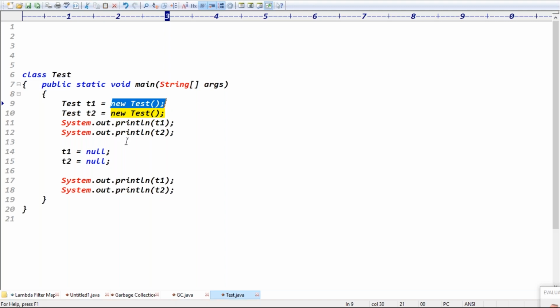Don't think that null means pointing to the object or the garbage collector. I'm repeating again. Initially T1 is pointing to the object. Now T1 is reassigned to null, so T1 is pointing to null. This object now has no reference, right? An object without a reference is eligible for the garbage collector. Got the clarity?